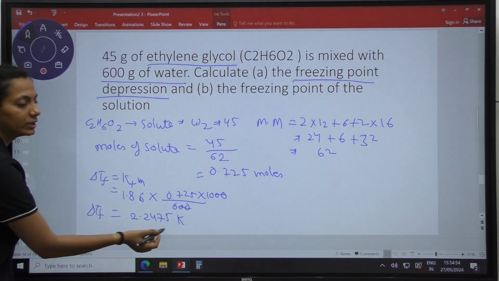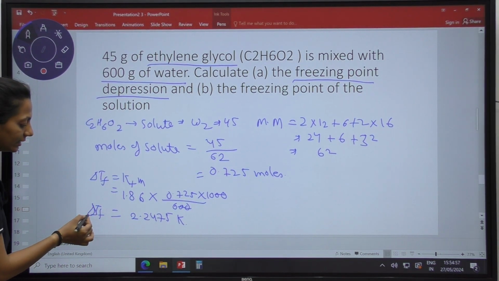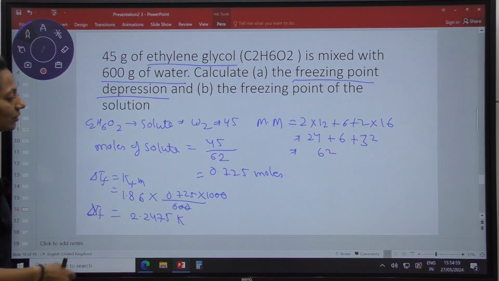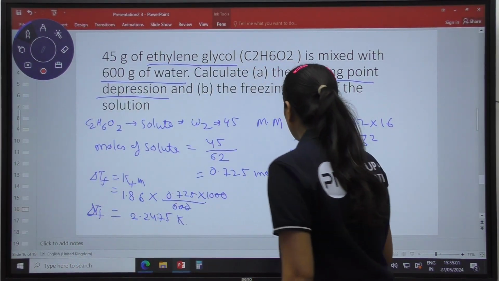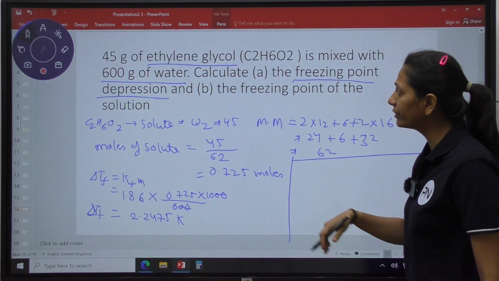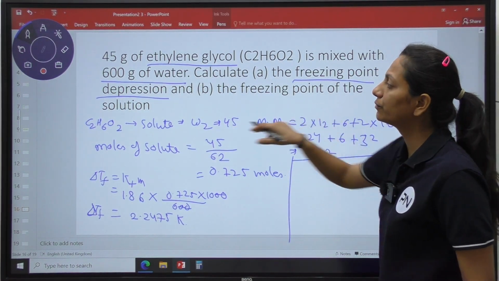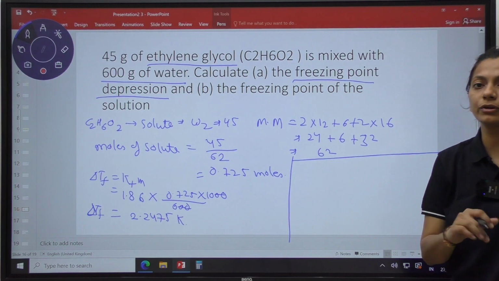This is the freezing point depression. They are asking us to find the del Tf. What is the freezing point depression? This one. Now we know that water freezes. What we have to calculate is the freezing point of the solution. We need to calculate freezing point of solution.